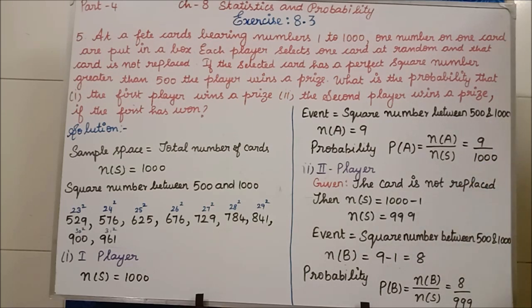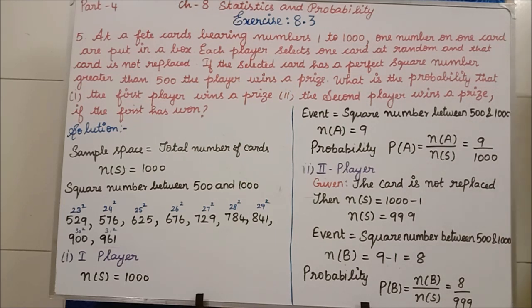Then now the second person is coming. n of S is equal to, totally how many cards were we having at first? We were having 1000 cards. One person has won, so that card we are going to keep separately.